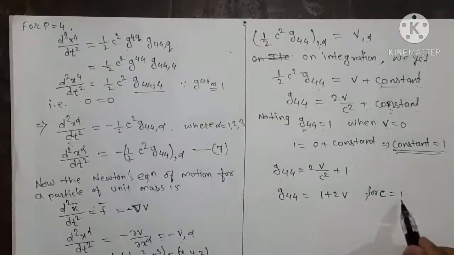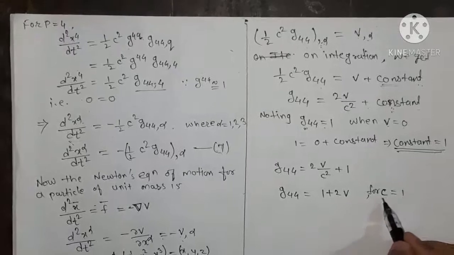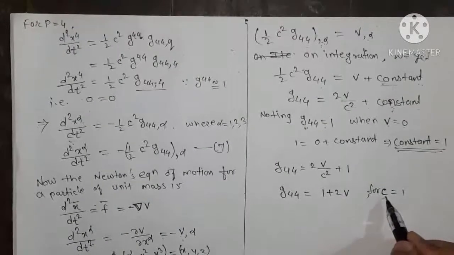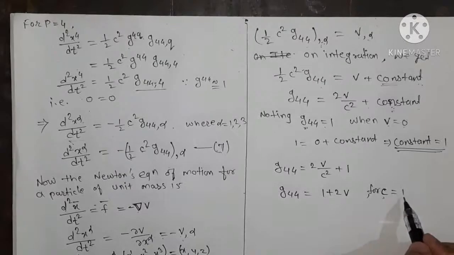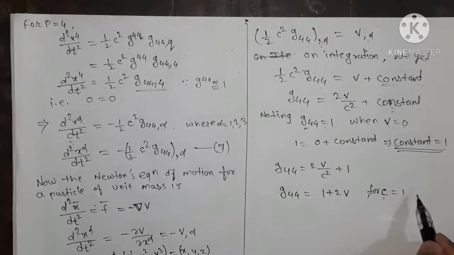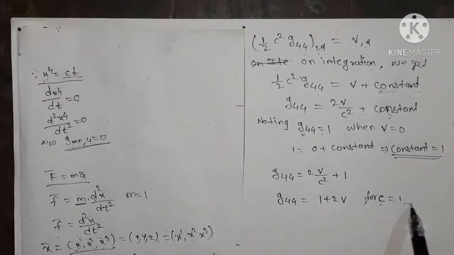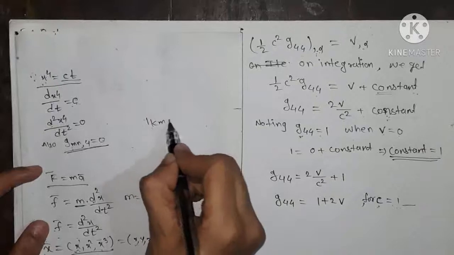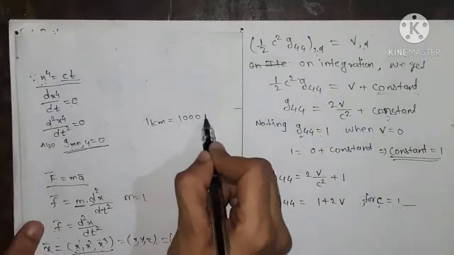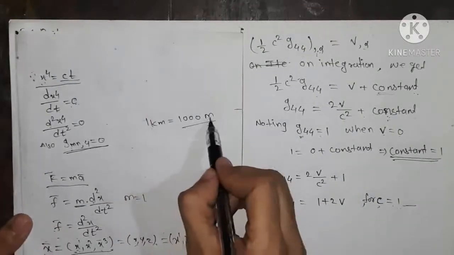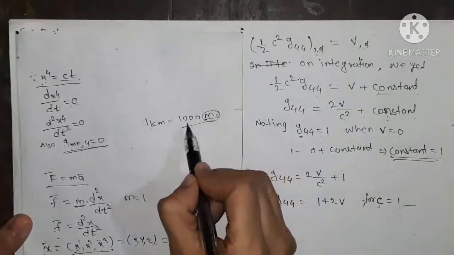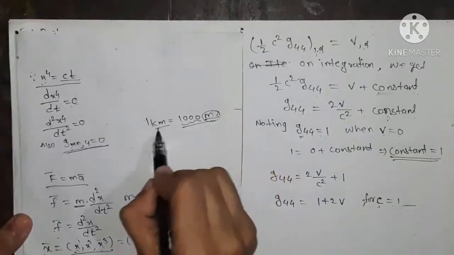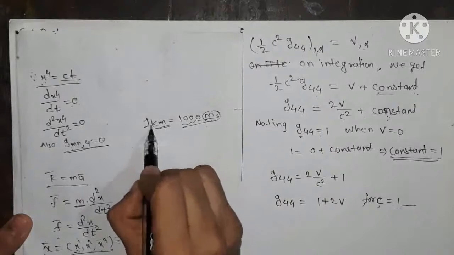Now c equals 1 means the speed of light is equal to 1. But this is the case in some other unit, that is, the units taken here are different. For example, we write 1 kilometer equals 1000 meters, right? So when we have the meter quantity, we have 1000, but when we write the kilometer, then it is 1.